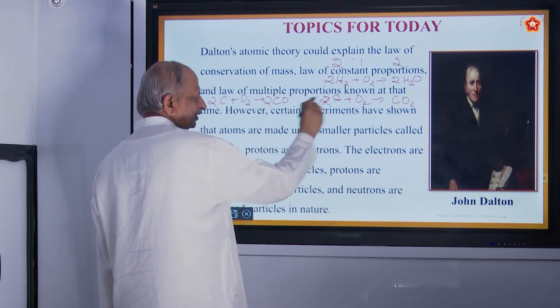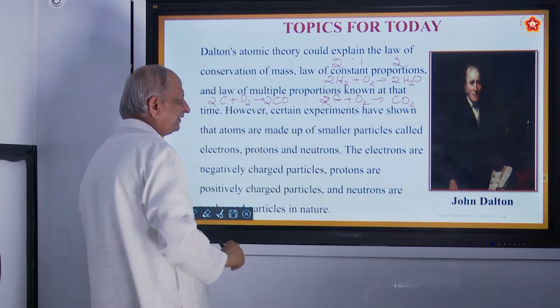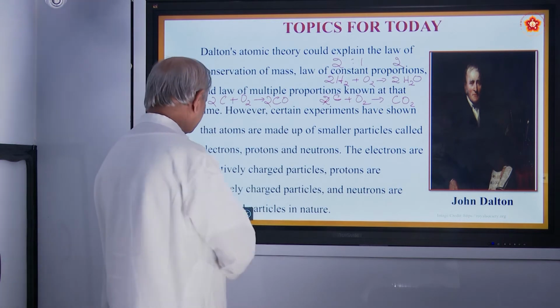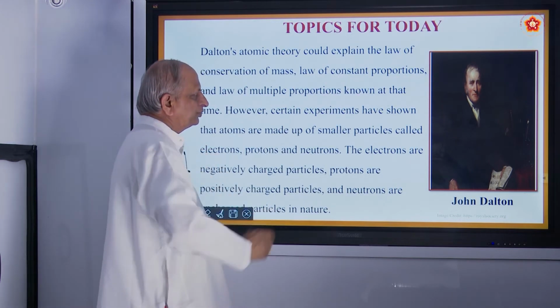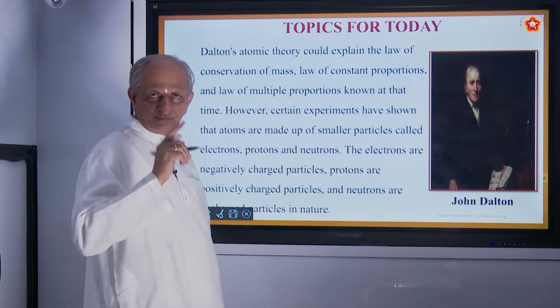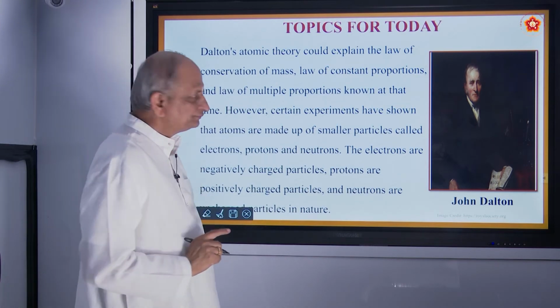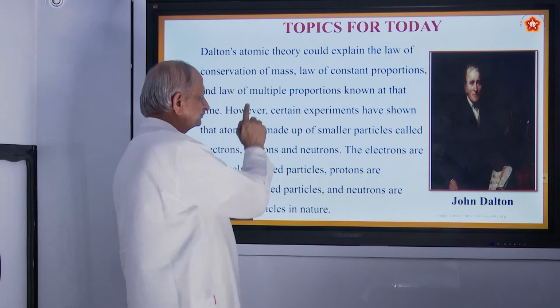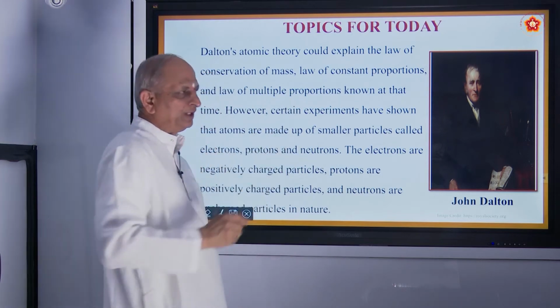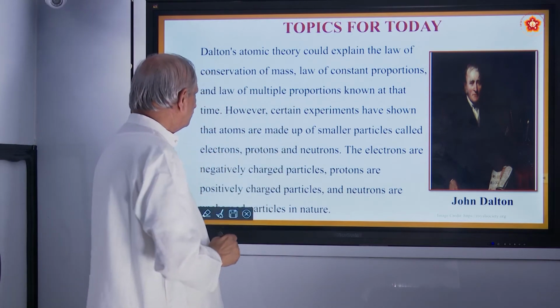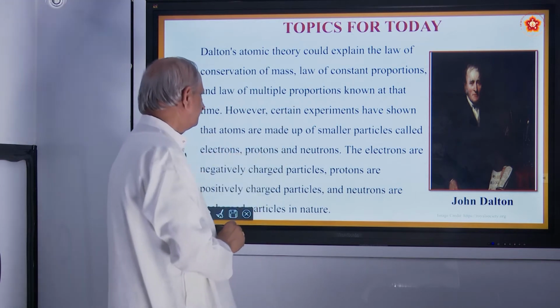These are the 2 gases formed by the 2 elements, namely carbon and oxygen. So, ratio of oxygen combining with carbon is fixed, or in multiples 1:2 like that. So, that also is proved.